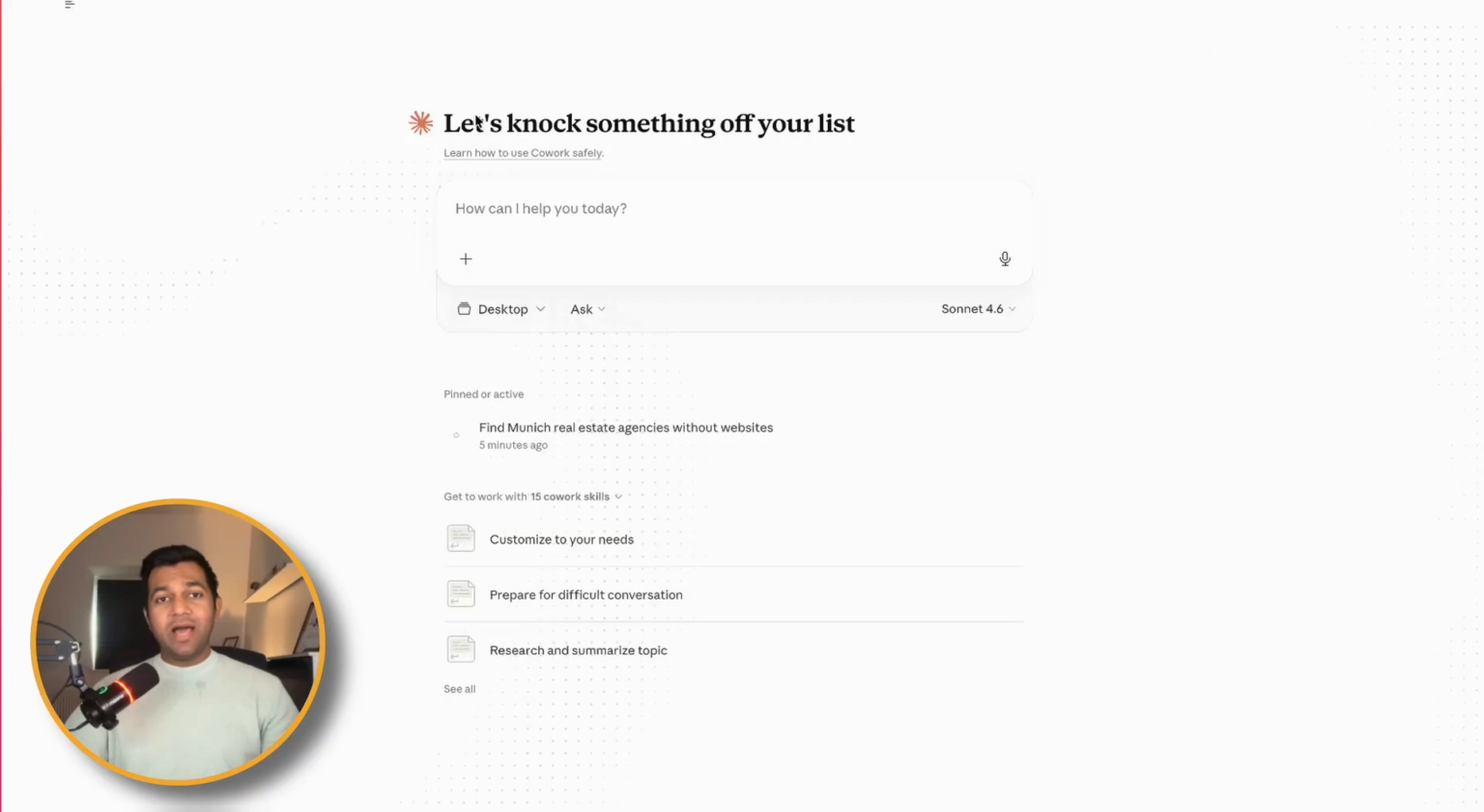Alright, demo 2. This is my personal favorite for freelancers and agencies. Like Germany, in most countries in the world, there are local businesses like electricians, plumbers, roofers, restaurant businesses. They have almost no digital presence. So you can take them as a client. So I will paste this prompt.